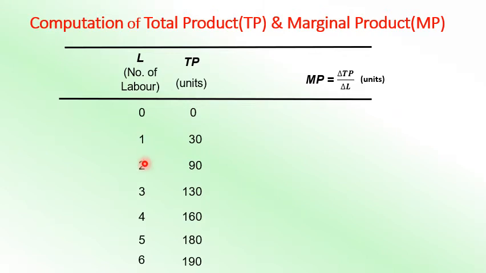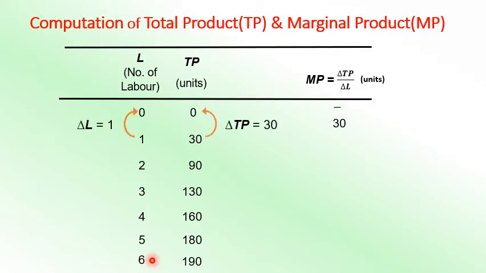As labor is increased, as you employ one after another, that is 1, 2, 3, 4, 5, 6, then your total product increases, that is 30, 90, 130, 160, 180, 190. So total product is increasing as you increase the number of labor in your production process. Now we'll calculate the MP.